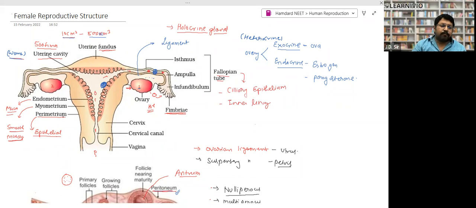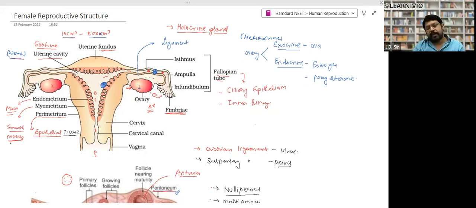The outer layer of the uterus is called the perimetrium. The middle layer is called the myometrium. The inner layer is called the endometrium. Try to understand. Perimetrium is made up of epithelial tissue, right? You need to remember that. Myometrium is made up of smooth muscles.